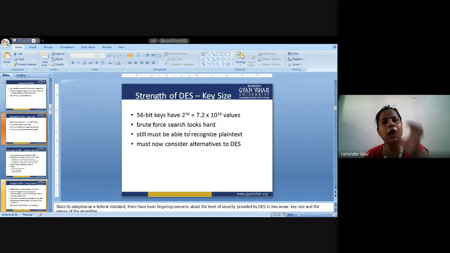So you can see how fast the technology is changing. Similarly, there is some limitation with DES, and in order to overcome the weakness of the DES, there must exist another technique that we must adapt to. There is an alternative that is also available to overcome the difficulties of the DES.